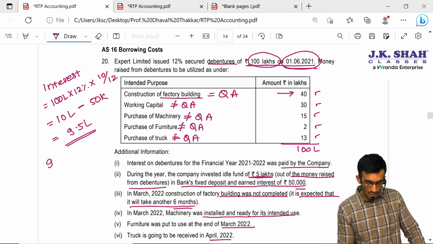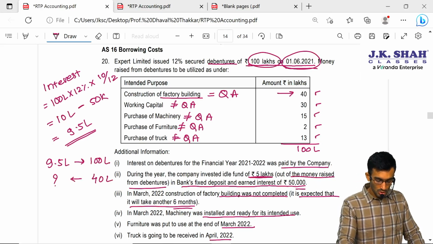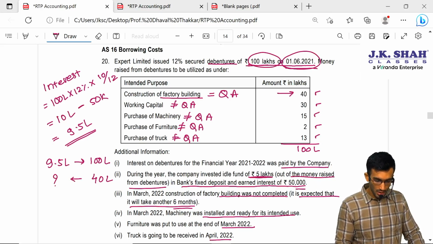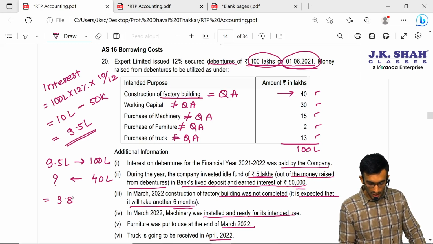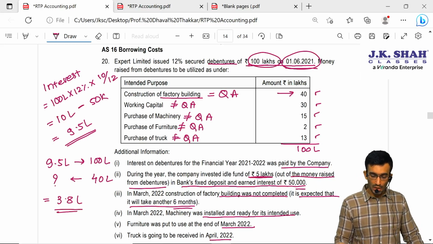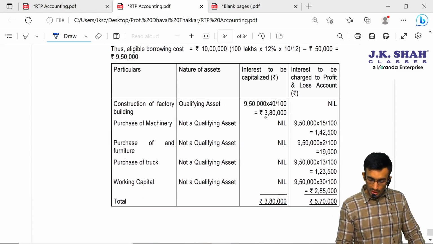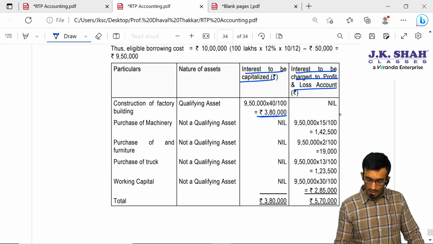It means this 9.5 lakh is for the entire 100 lakhs. Then for 40 lakhs, how much? So, sir, 9.5 into 40 divided by 100. That gives me 3.8 lakh we have to capitalize. Rest, everything will go to P&L. So, you can see the solution here. 3.8 lakh they have capitalized. Interest to be capitalized and interest to be charged to profit and loss account, that is, the rest entirely will go to P&L.